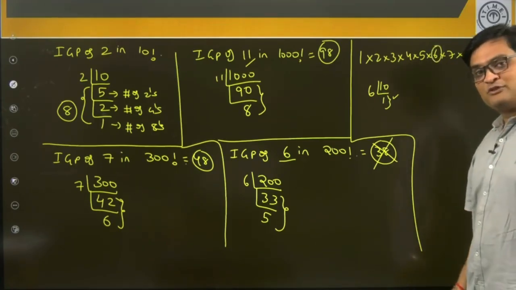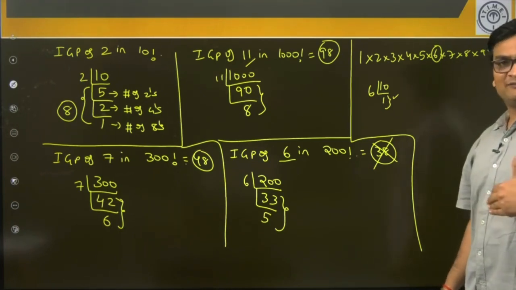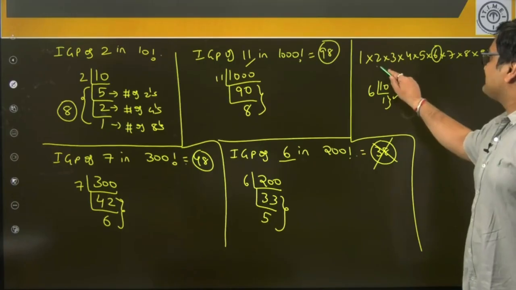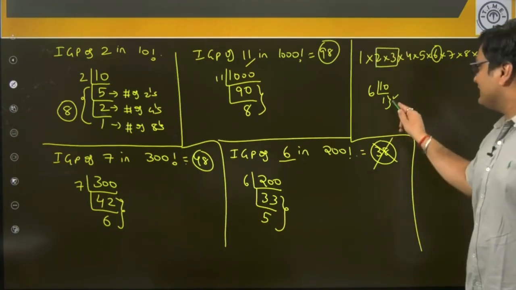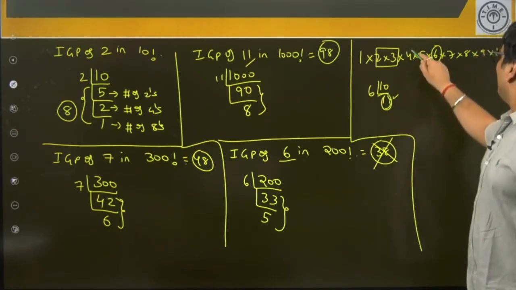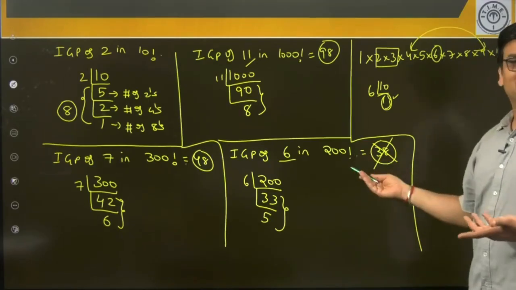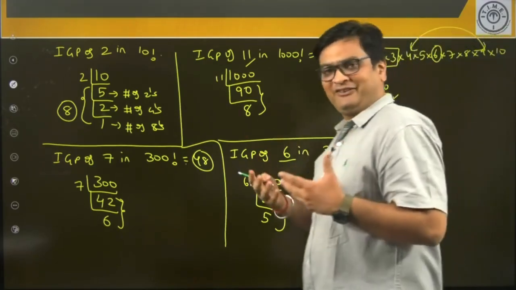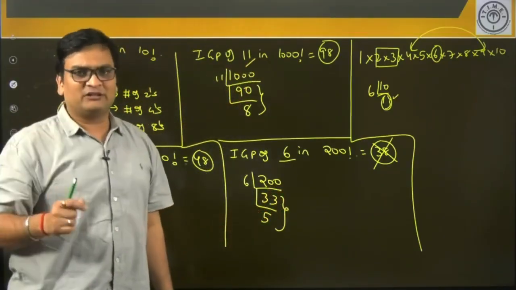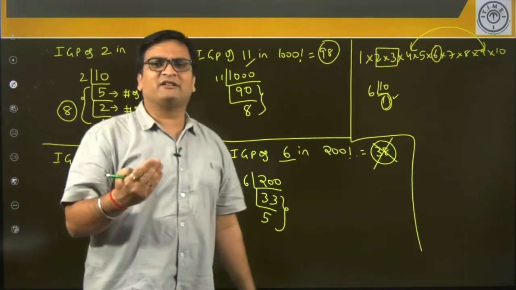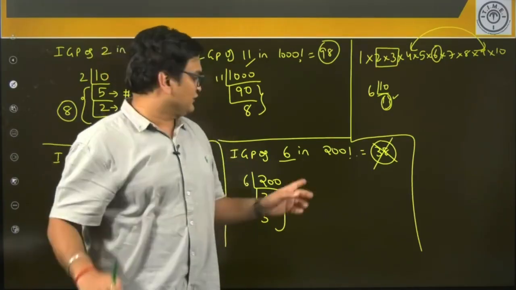However, since 6 is composite, there will be other ways also of deriving 6. For example, you can obtain 6 by this process, 2 into 3, one more 6 is possible, which you are not counting here. 4 into 9, 36, two more 6s are possible, which you are not counting here. So that means there will be so many other 6s that will not be counted if you go like this. And hence, please make a note that this method of successive division can be utilized only in case of prime numbers, not in case of composite.